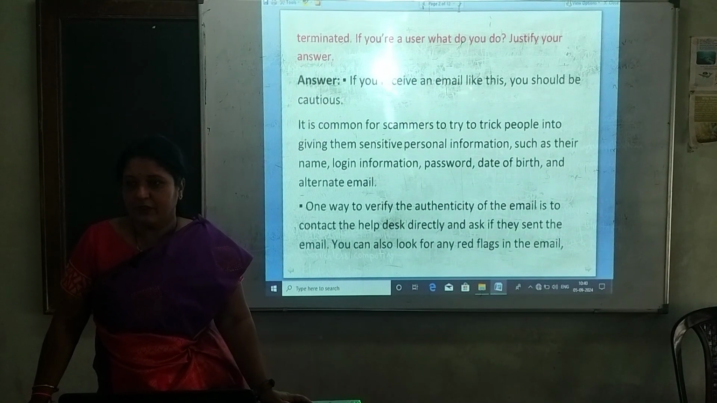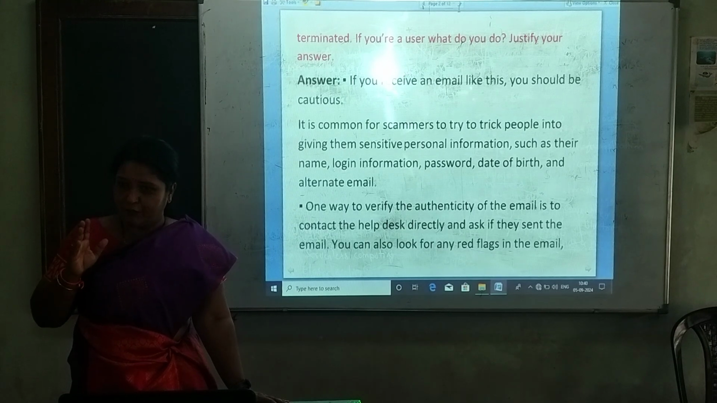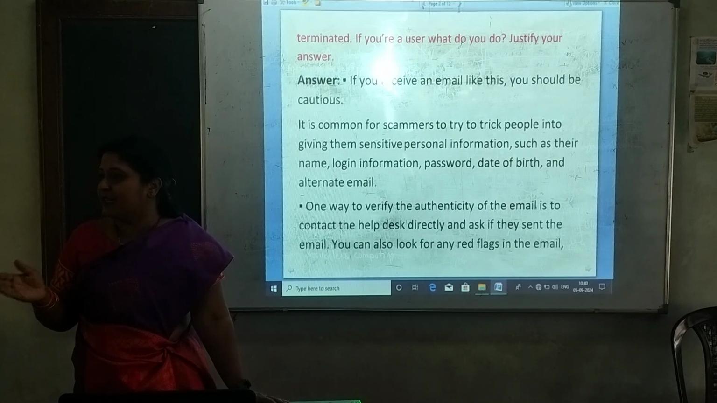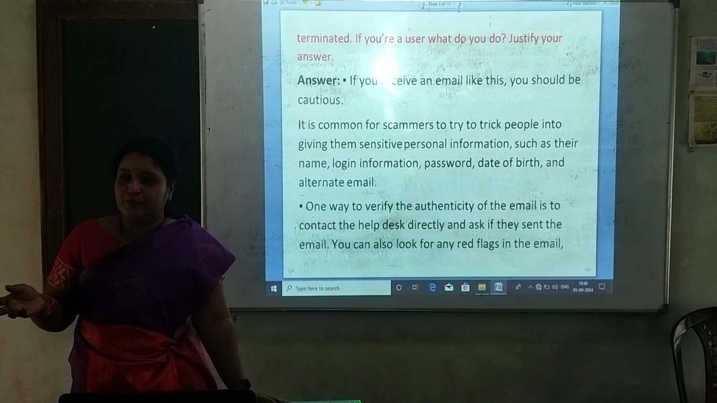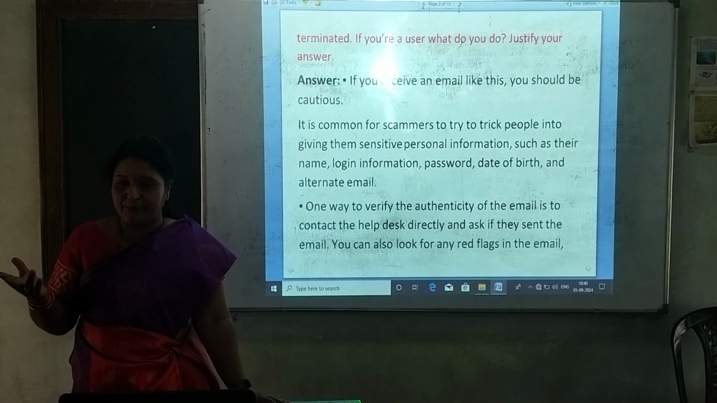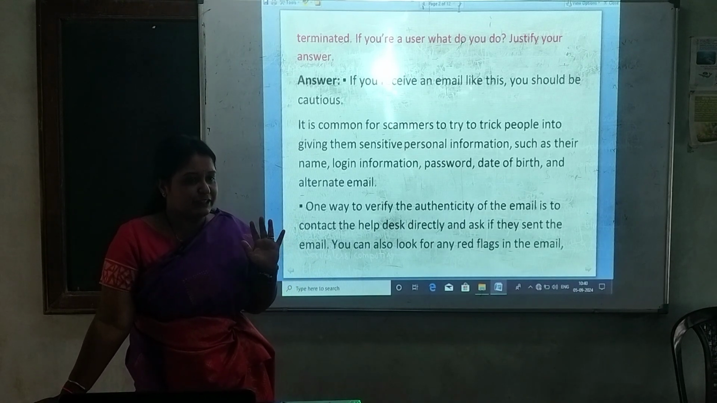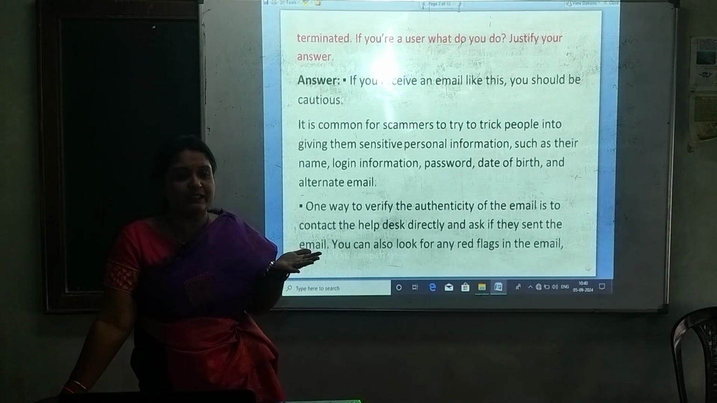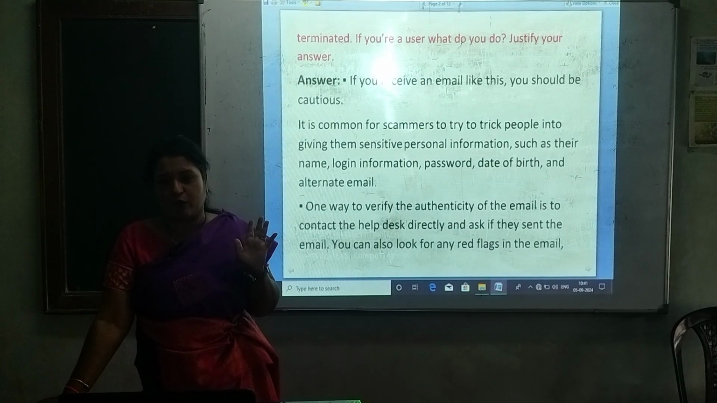Will you furnish the information to the help desk? Yes, immediately give the information? If you do that, that is a completely wrong step, because without verifying that the mail you have received is genuine, if you are sending the information, that may be a dangerous condition for you, your account and your personal information also.